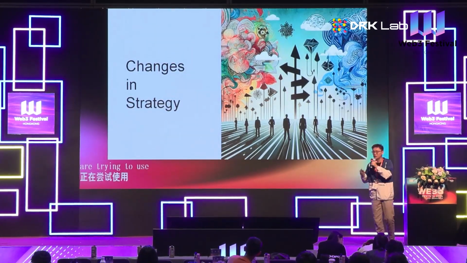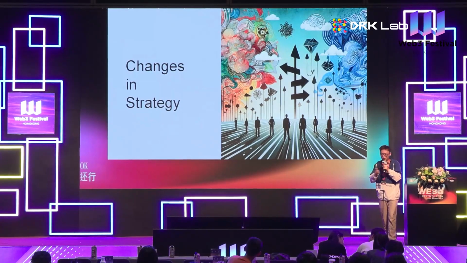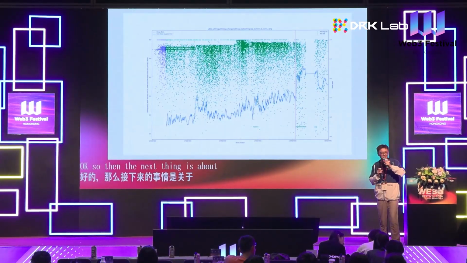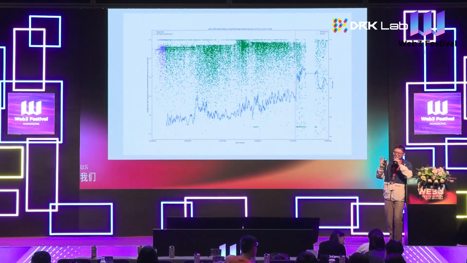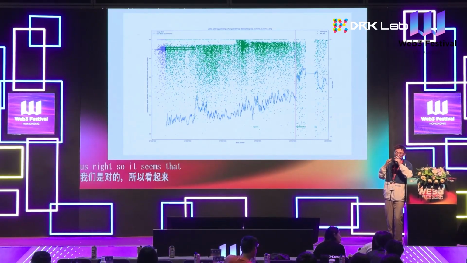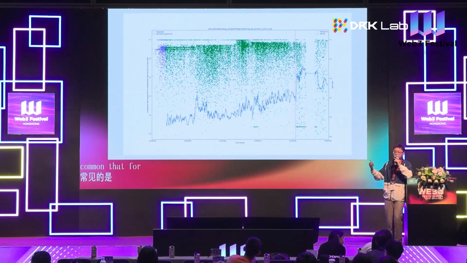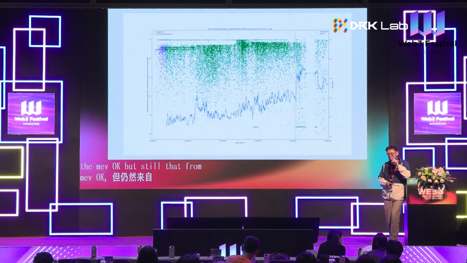Okay. So then the next thing is about the changes in strategy. I guess this is kind of straightforward to us, right? It seems that it is very common for the bots to use different strategies to get the MEV. But still, from an academic perspective, we need to try to prove that, right?